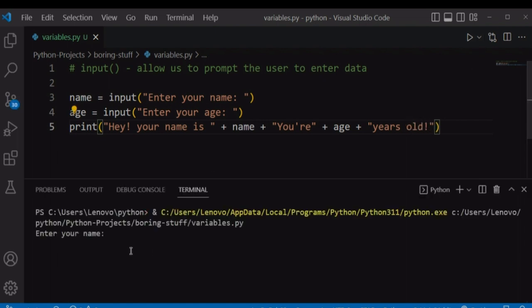Let's run our file. Enter your name, Ali. Enter your age, let's say 24. Hey, your name is Ali. You are 24 years old. But as you can notice here, there is some collision between our variables and our strings.